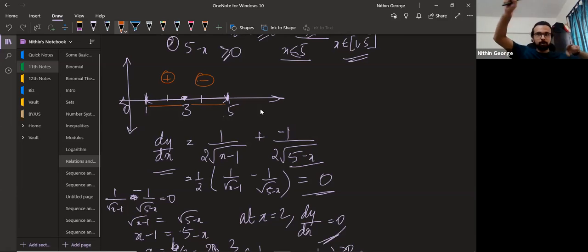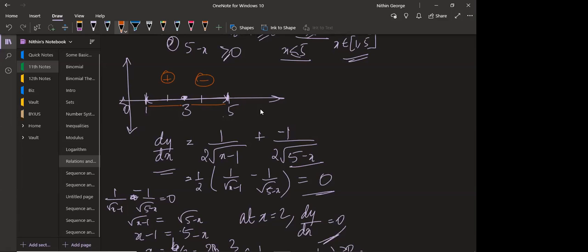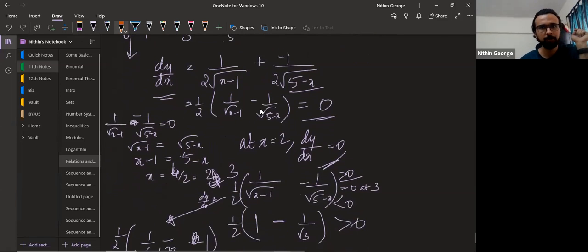Monotonic means single tone. It's either always increasing or always decreasing. Are you getting this or not? Yes, sir. Okay. It's always increasing or fully decreasing always.